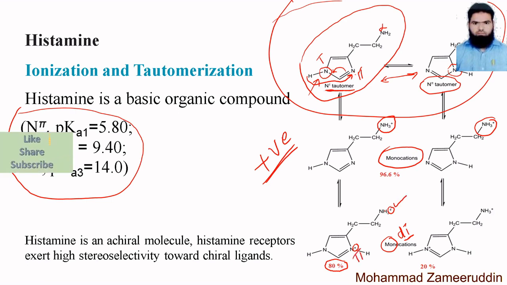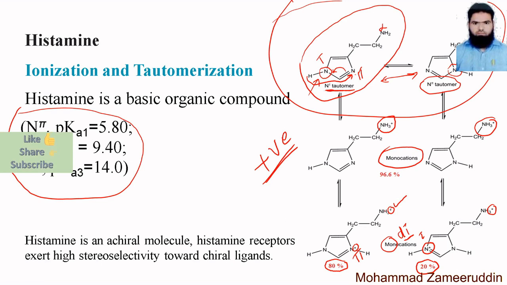This is the pi nitrogen. And in 20% of the compound, the positive charge is on the tau nitrogen and the second positive charge is on the amino group. So these are the different ionized and tautomeric forms of histamine in our body.